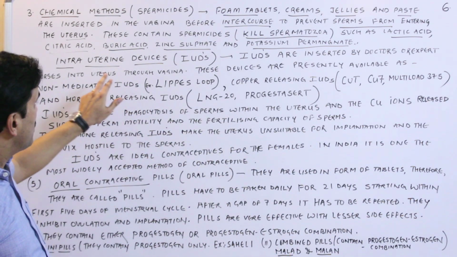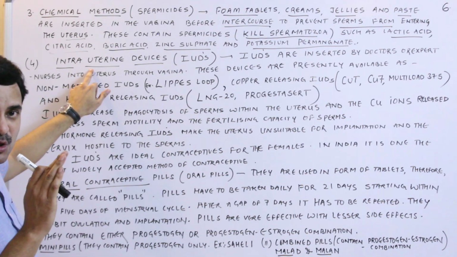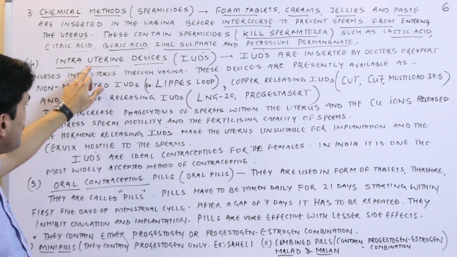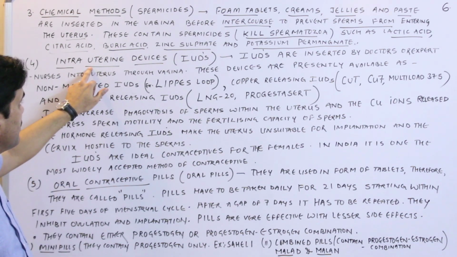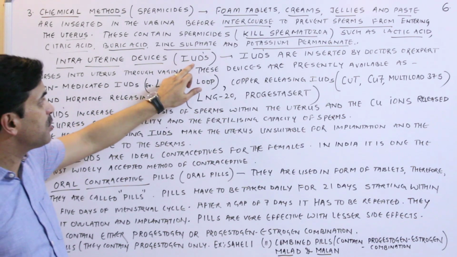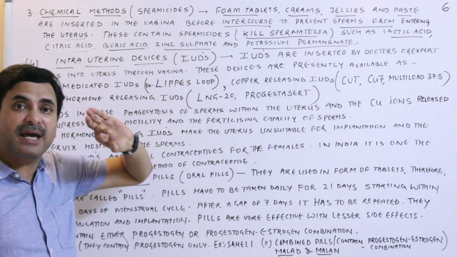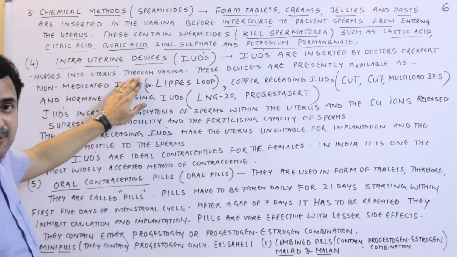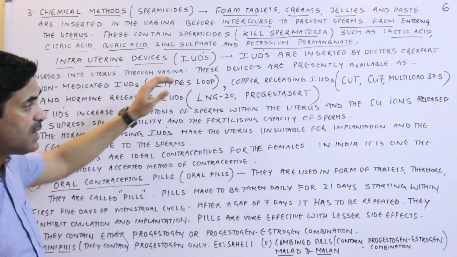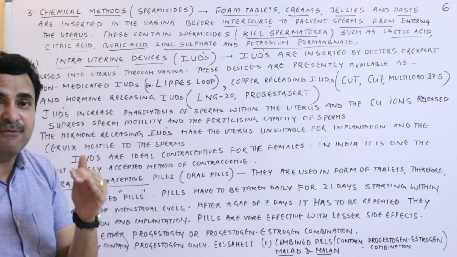Fine. Now coming to the fourth device, which is also a temporary device to prevent conception: the intrauterine device, most popular in India. Intrauterine devices are popularly called IUDs. Now IUDs are inserted by an expert doctor or a nurse into the uterus of the female through the vagina. And these devices are presently available in three forms.